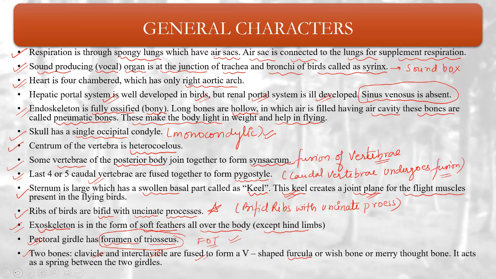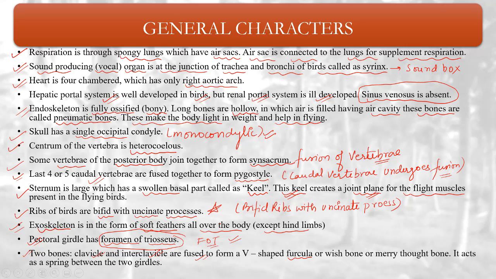Coming to next. The foramen of triosseum, FOT, is present in the pectoral girdle. And two bones, clavicle and interclavicle, basically arrange in a proper shape to make a V-shaped furcula or wishbone or merry thought bone. It acts as a spring between two pectoral girdles, right?